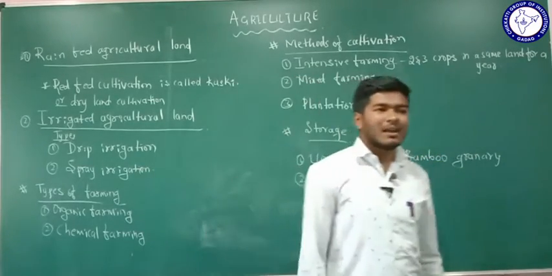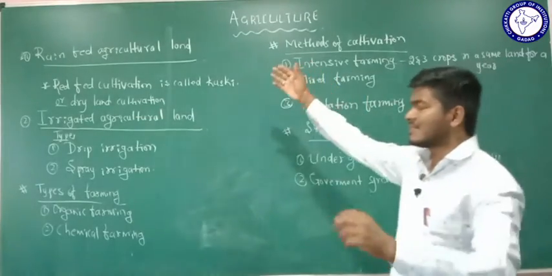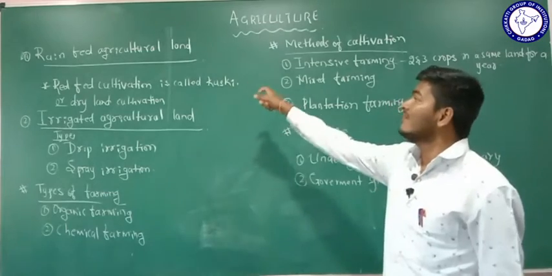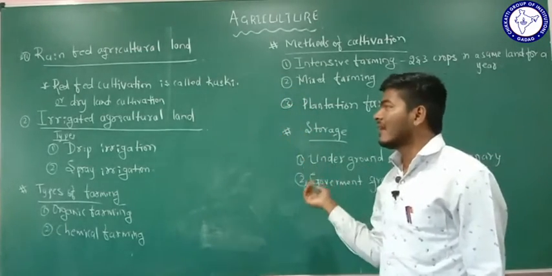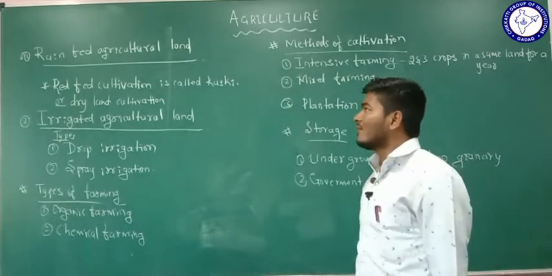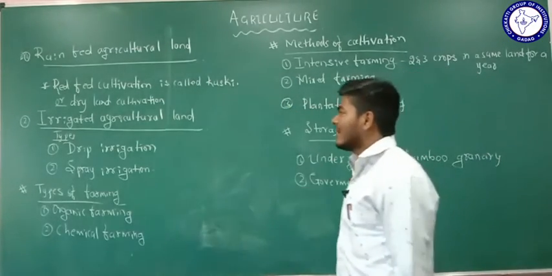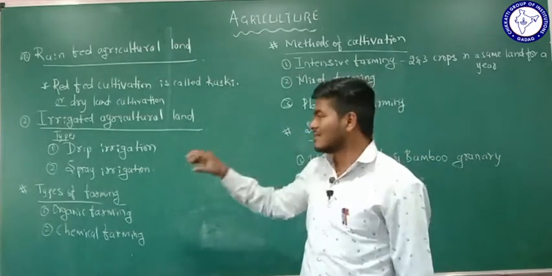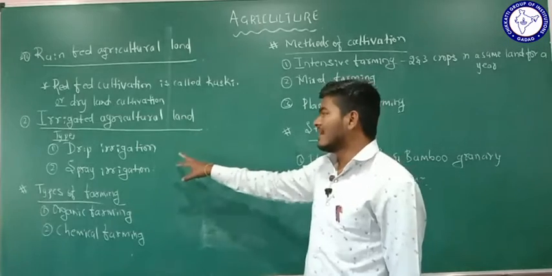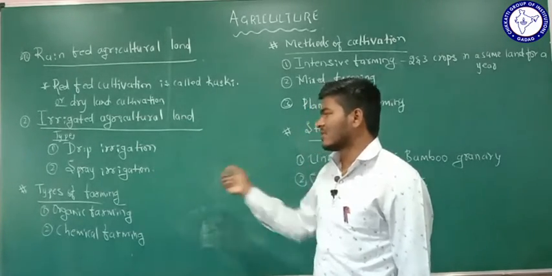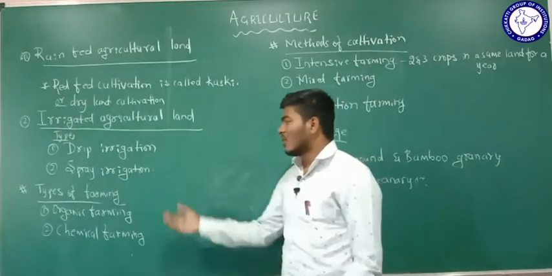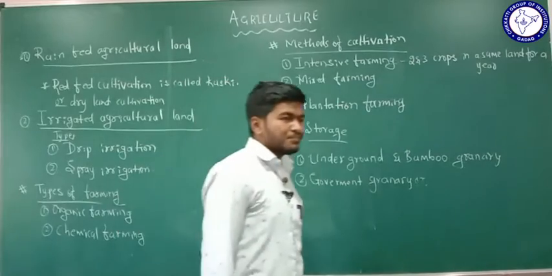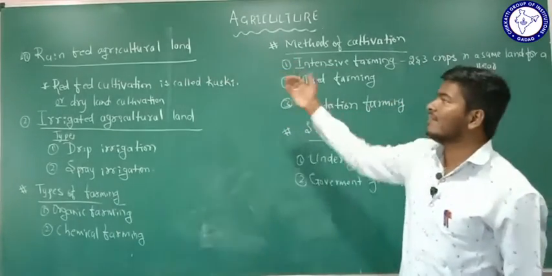In today's session under the chapter of agriculture, we are discussing the different types of lands, that is rain fed agricultural land and irrigated agricultural land. What is meant by the rain fed agricultural land and what is meant by the irrigated agricultural land? And also, in the irrigated agricultural land, we are going to discuss two types of irrigation, that is drip irrigation and spray irrigation. We will also discuss the types of farming and the methods of cultivation. First, I am considering the rain-fed agricultural land.